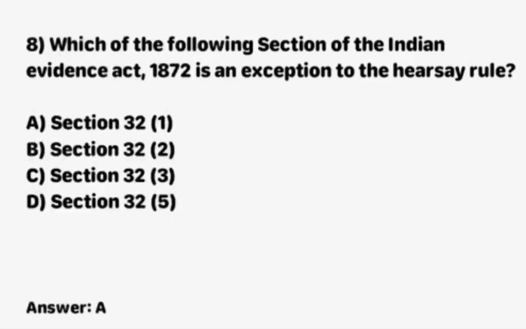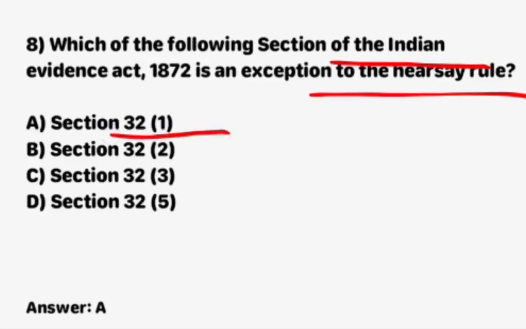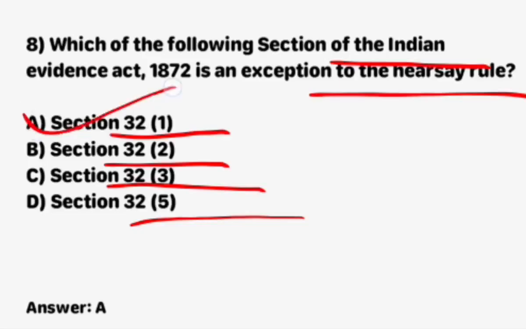Next question, which of the following sections of the Indian Evidence Act 1872 is an exception to the hearsay rule? Option A, section 32 clause 1. Option B, section 32 clause 2. Option C, section 32 clause 3. Option D, section 32 clause 5. Right answer is section 32 clause 1. Option A is correct.